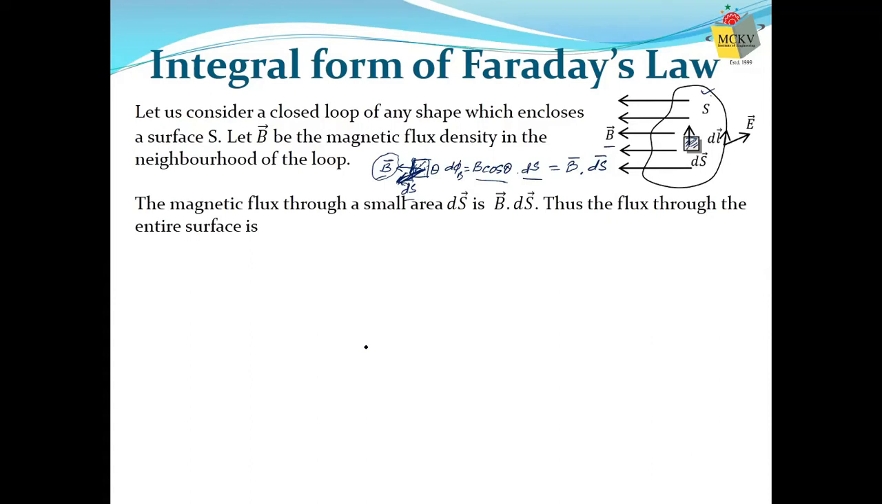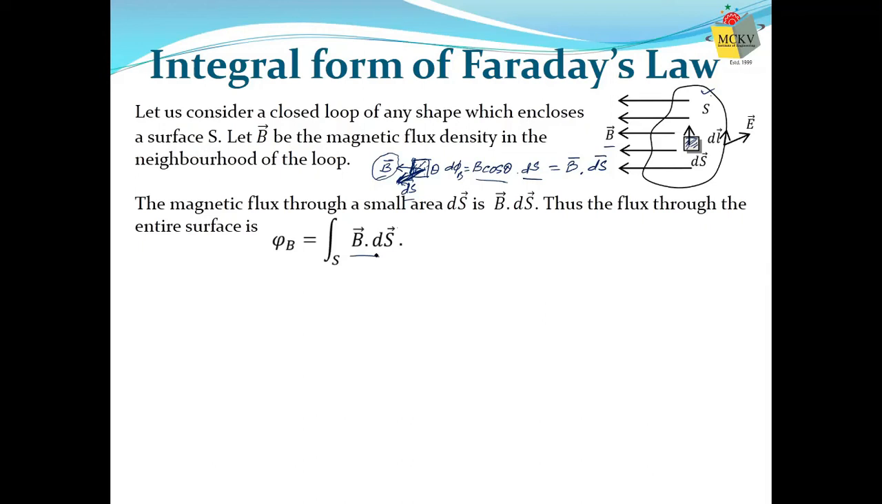Thus the flux through the entire surface. What is the entire surface? S. So what will be the total flux through the whole surface? We just integrate it. So this is the small flux passing through the small area ds. So if we want the total flux through the whole area, we will integrate it over the total surface. That will give us the total flux. So flux can be written in terms of magnetic field density like this.